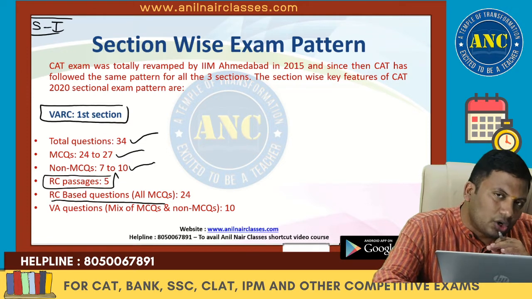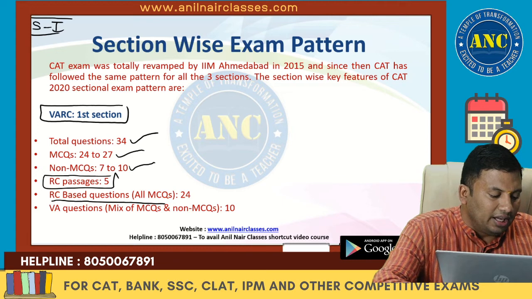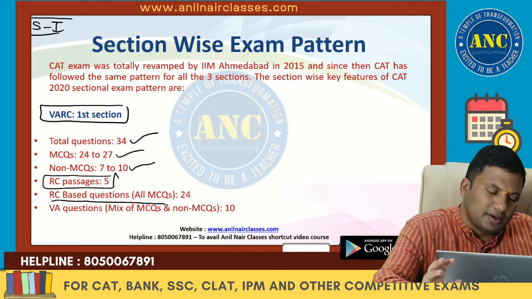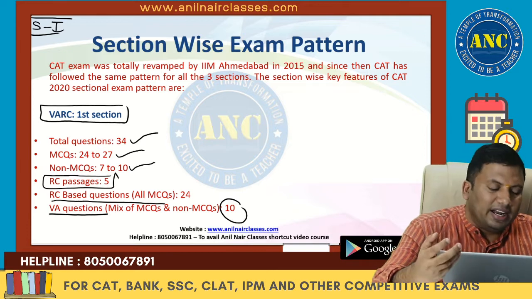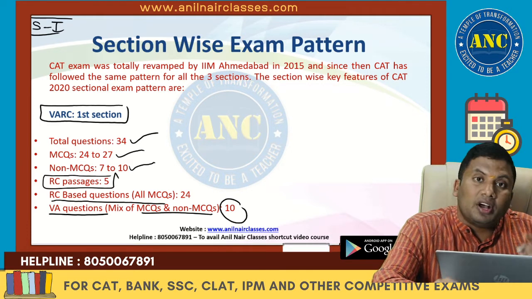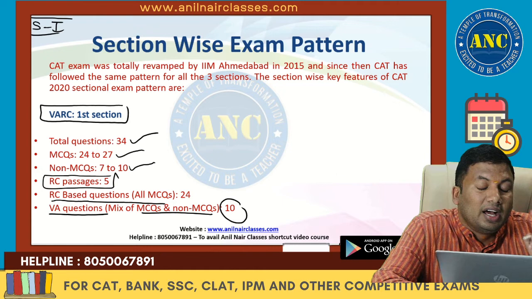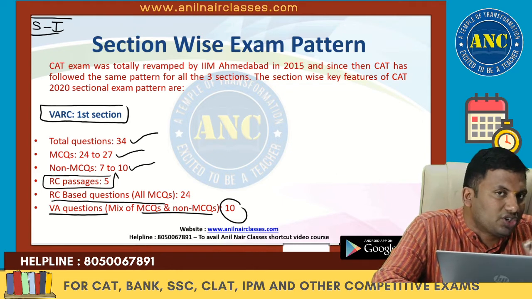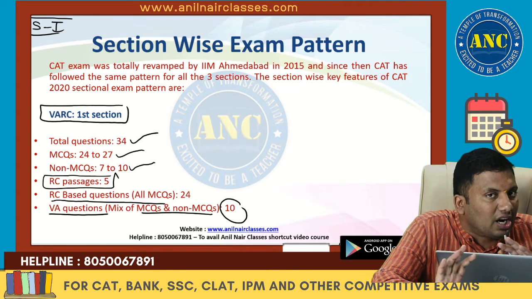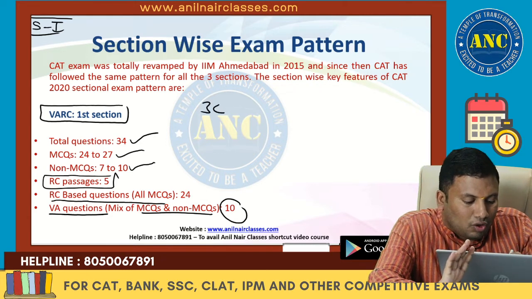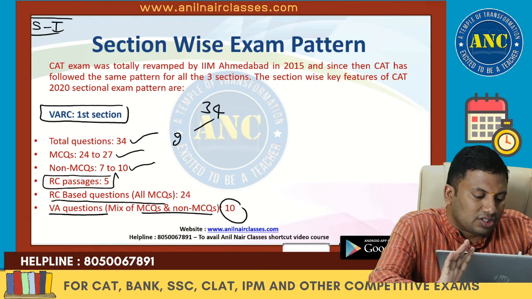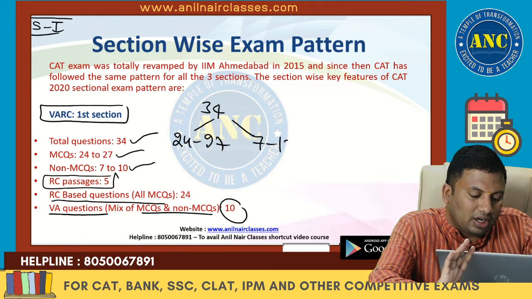There is no non-MCQ question in any of the RC passages. The remaining 10 questions are verbal ability, a mixture of multiple choice and non-multiple choice.